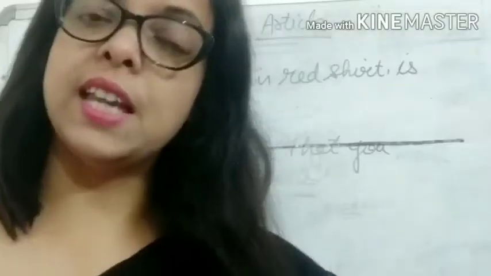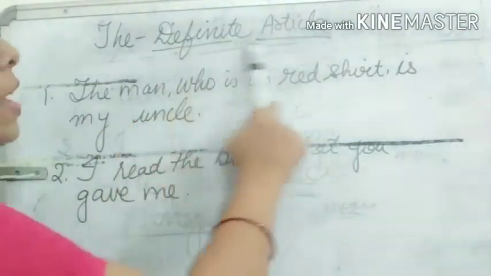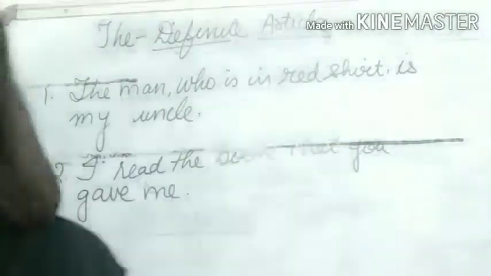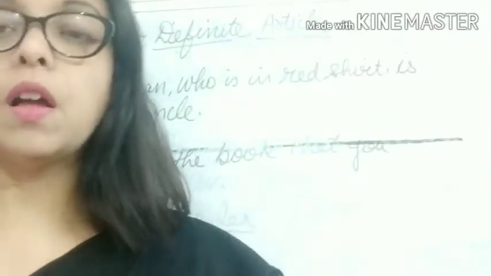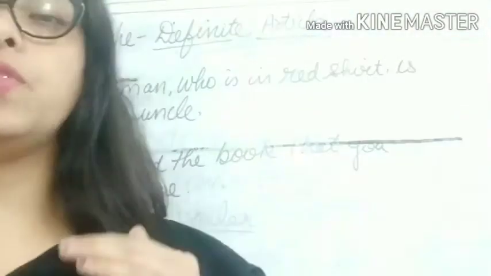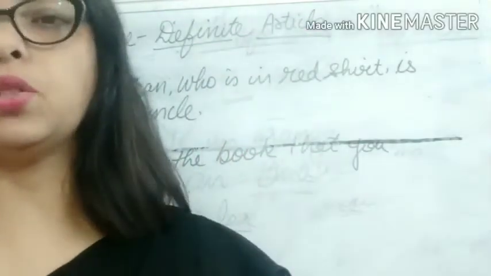Okay, children, the next article is the. The is known as the definite article. Definite means particular. So we use the article the when we are referring to a definite or particular person, place or thing.